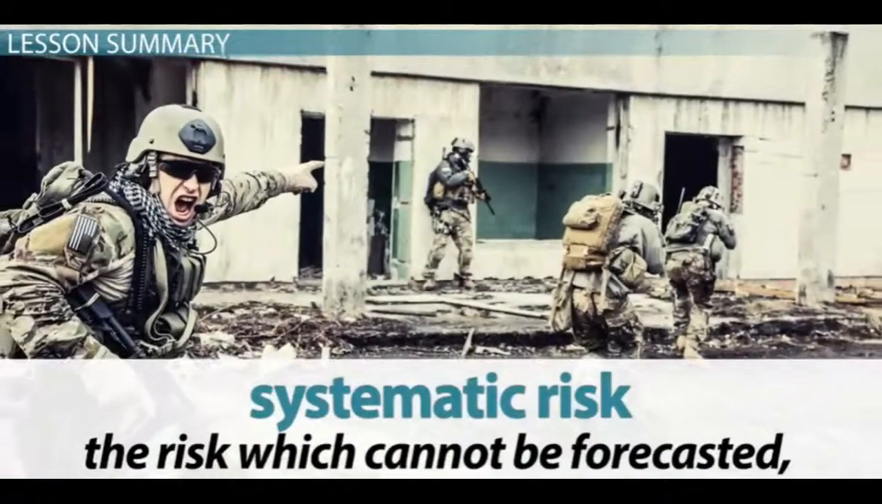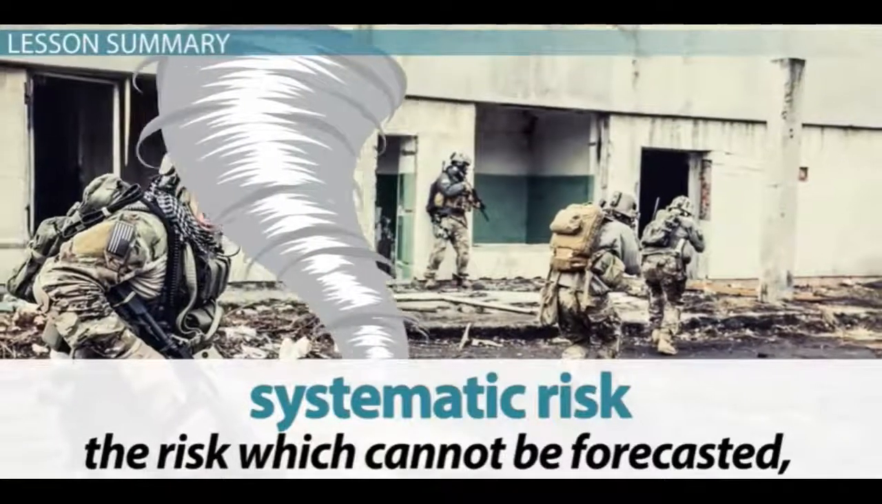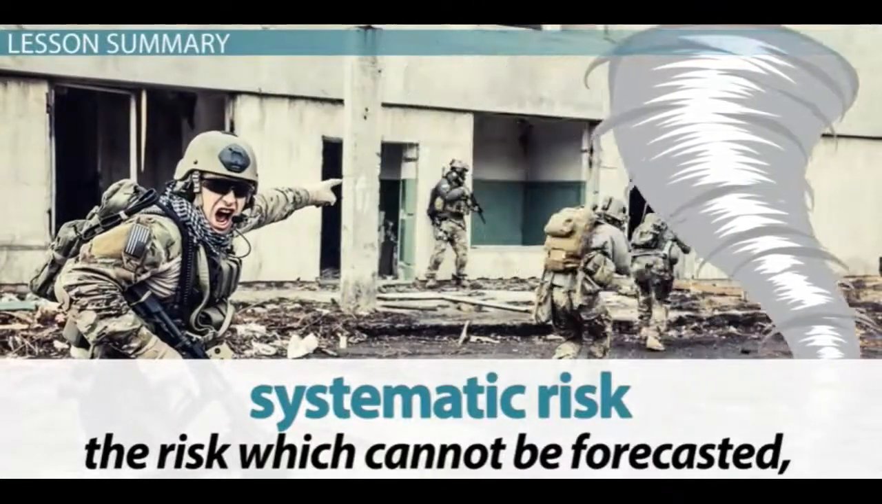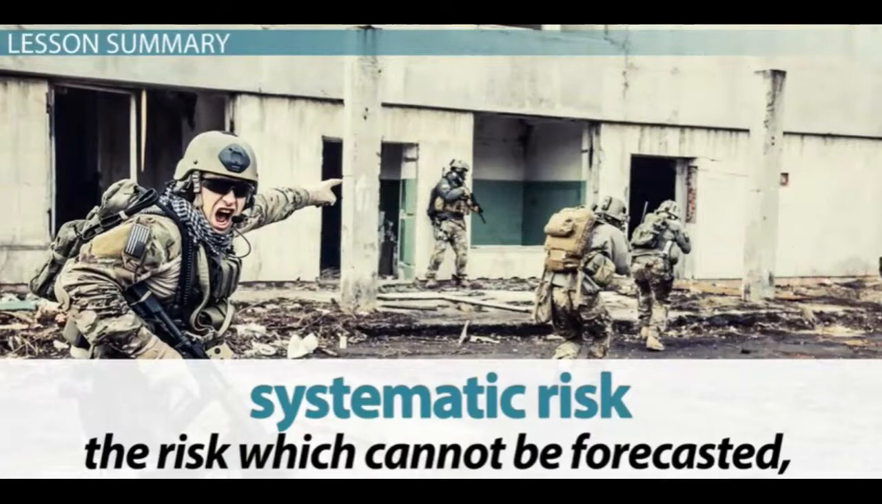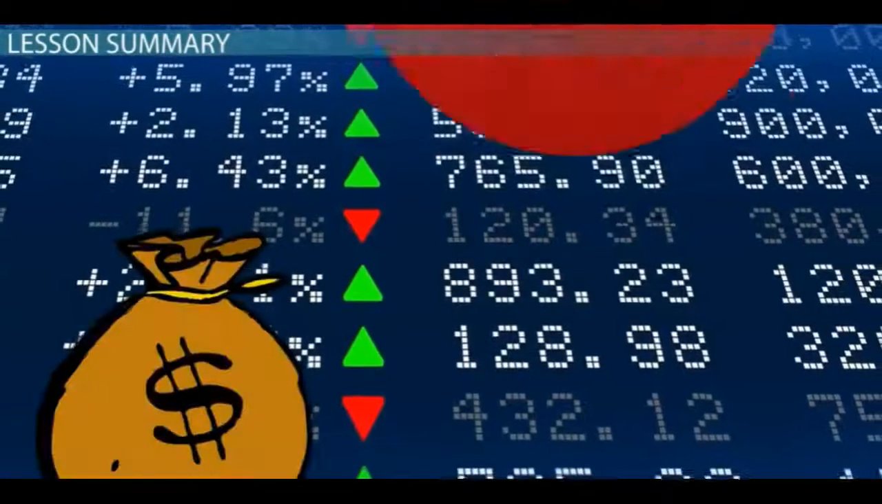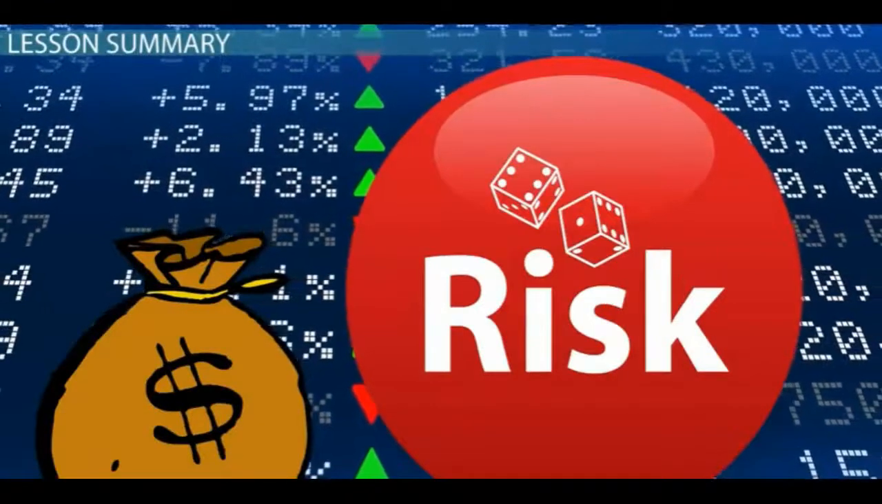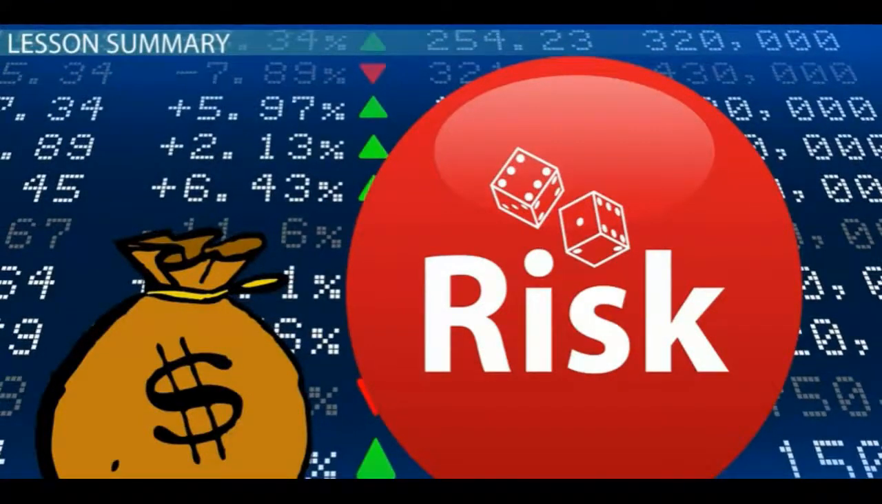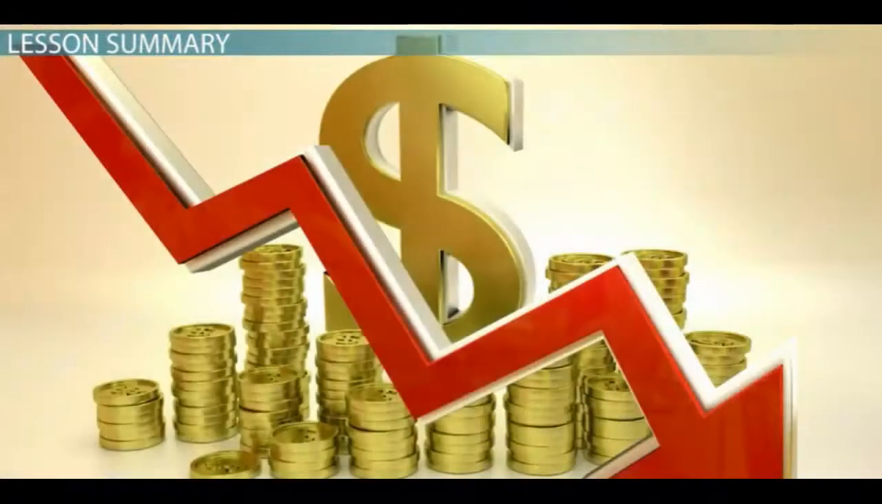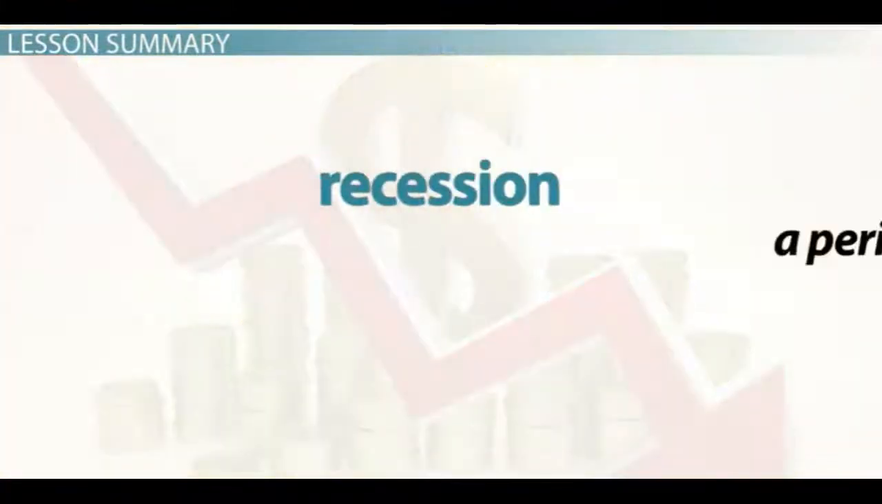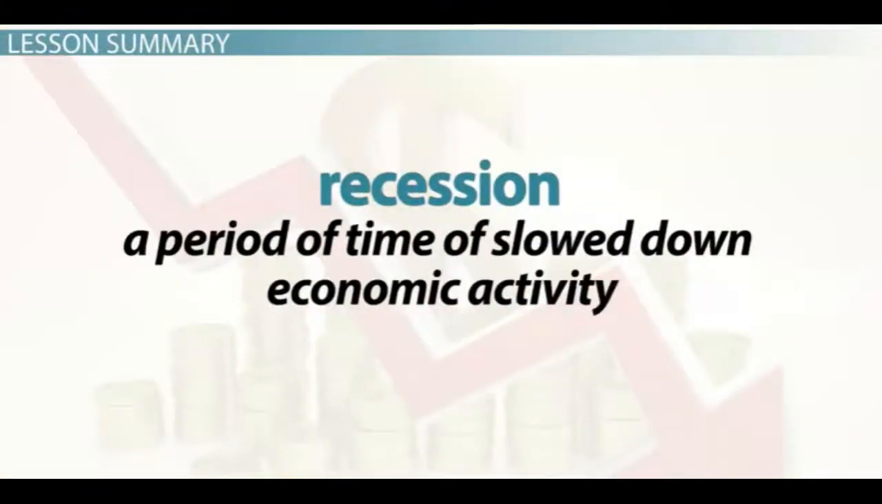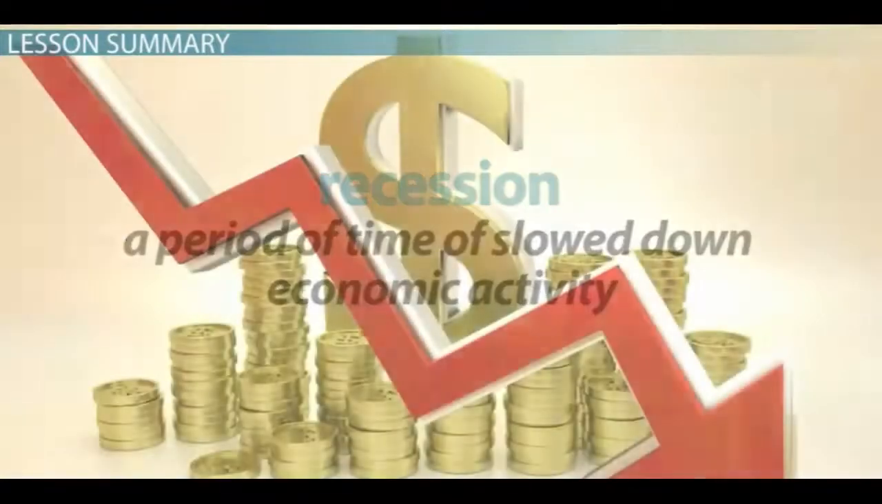Systematic risk is a large-scale or macro risk that is not controllable at the investor level. Specifically, it's the risk which cannot be forecasted, predicted, or controlled. It's an investment risk that all investors share, and one which can't be eliminated by traditional methods of diversification. A great example of systematic risk is a recession, which is a period of time of slowed down economic activity.